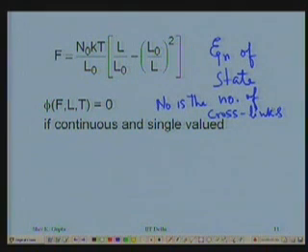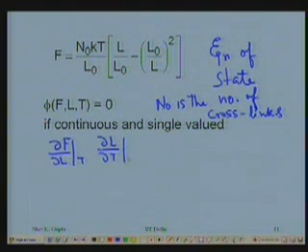So if this has to be a continuous and single valued function, it must satisfy a relationship from calculus: delta F by delta L at constant temperature, multiplied by delta L by delta T at constant force, into delta T by delta F at constant length, and the product should be minus 1.